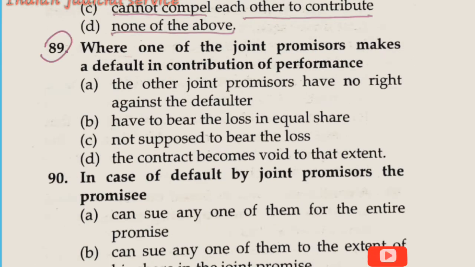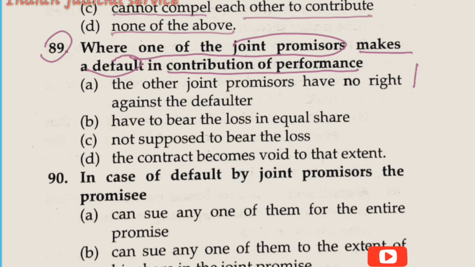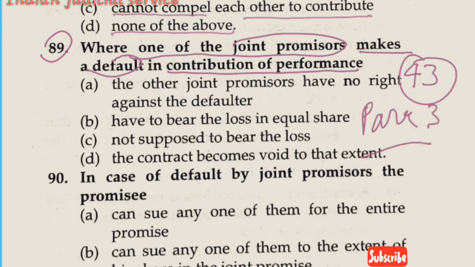Now question number 89, where one of the joint promisors makes default in contribution of performance. First of all, this question is related to section 43, paragraph number 3. In this paragraph, the provision is about the share of loss by default in contribution. Where there are two or more promisors and one of them defaults, what procedure is to be taken?